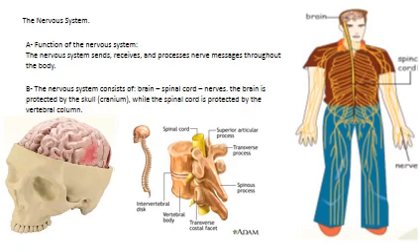B. Ali Rai, can you read B, please? The nervous system consists of brain, spinal cord, nerves. The brain is protected by the skull, cranium, while the spinal cord is protected by the vertebral column. As you can see with the first figure, you have the skull. The skull is the bone protecting the brain. Did you see it? Yes. So the skull is protecting the brain, or called the cranium.